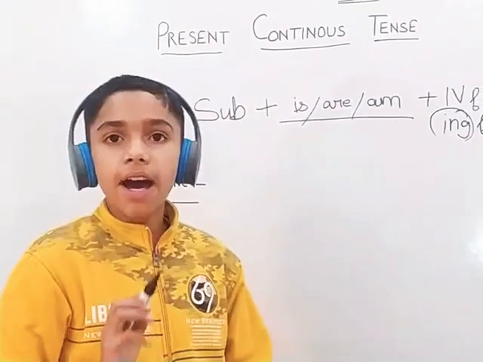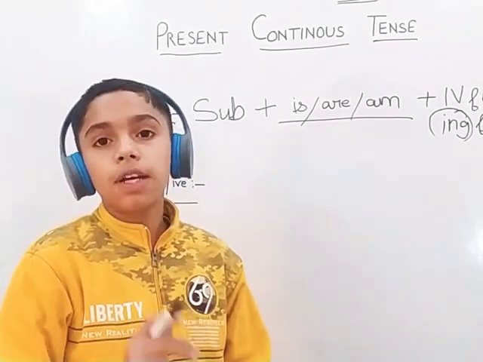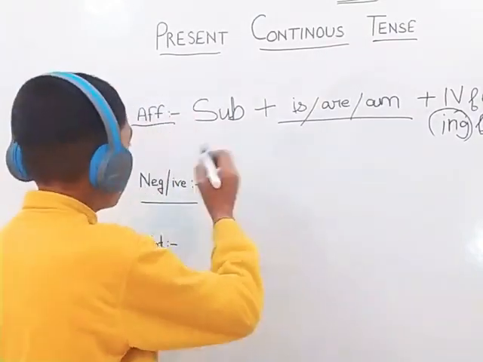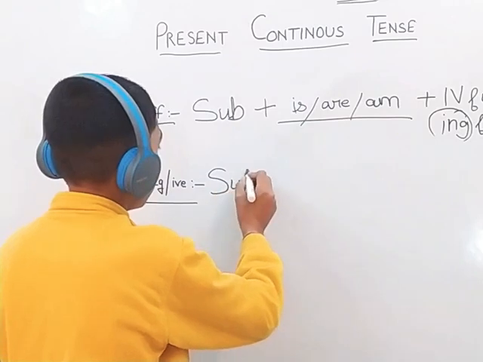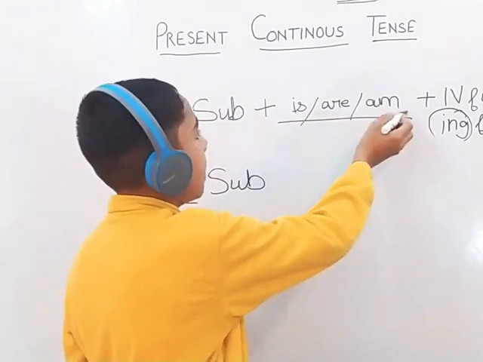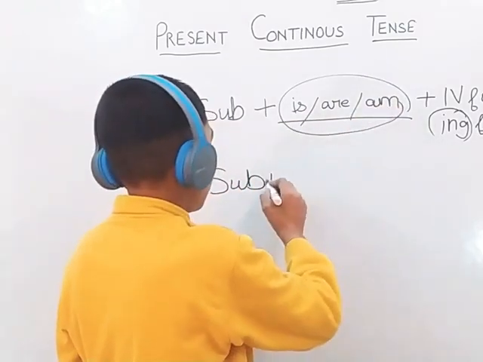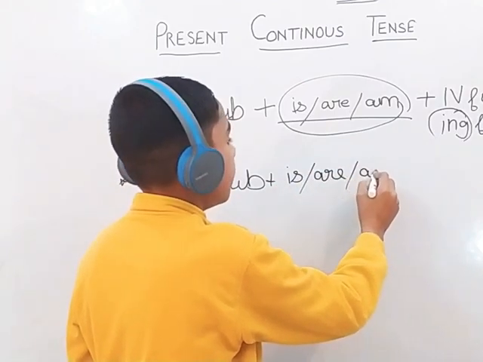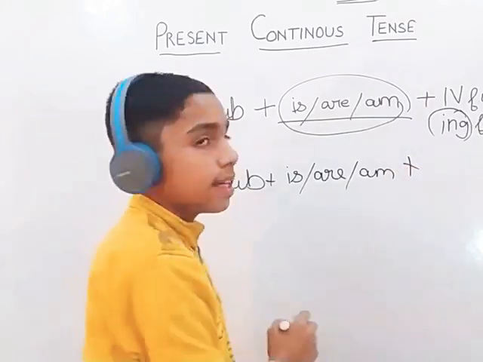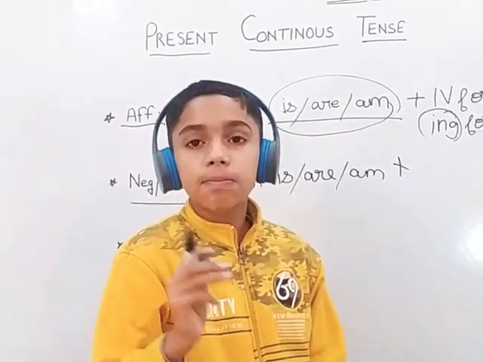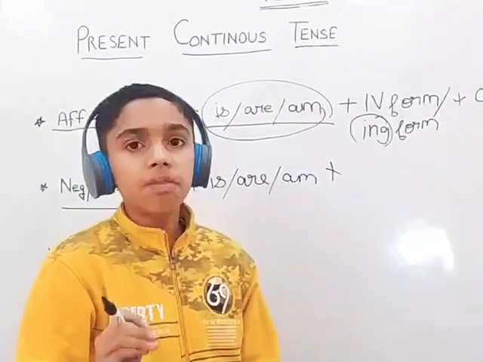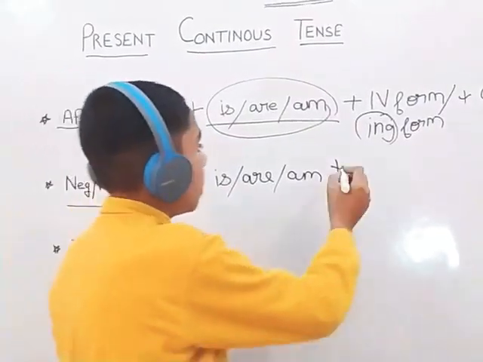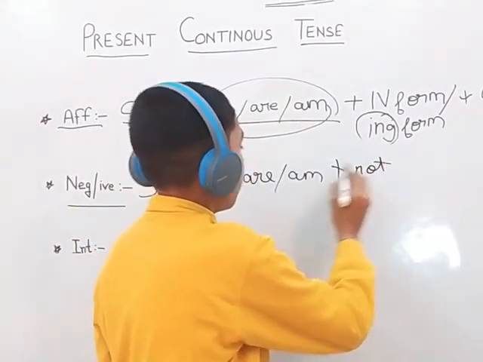Now negative is very easy. We have to put just 'not'. First there would be the subject, and then there would be helping verbs, which are is, are, and am. Plus there would be a word which is most commonly and everywhere used in negative, that is 'not'.